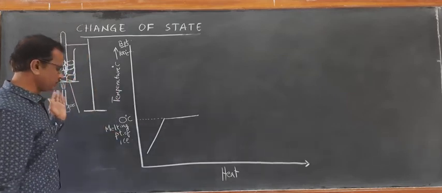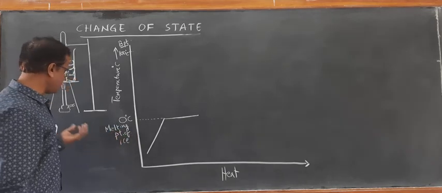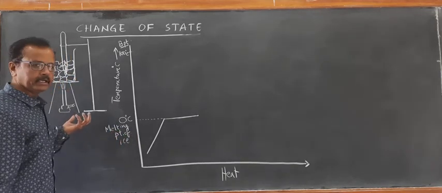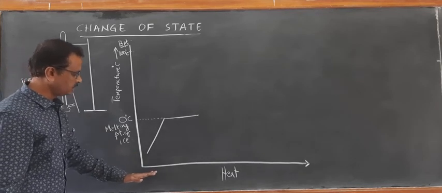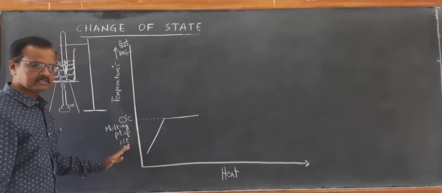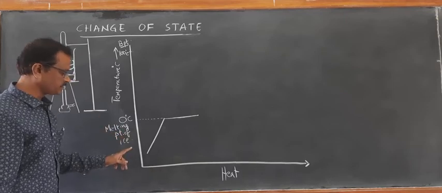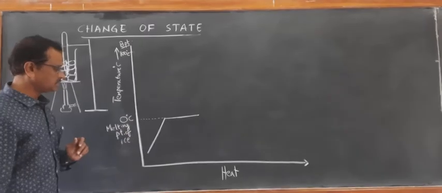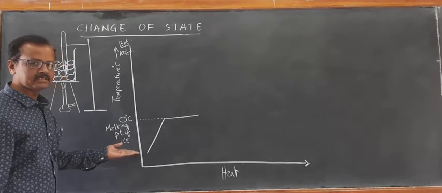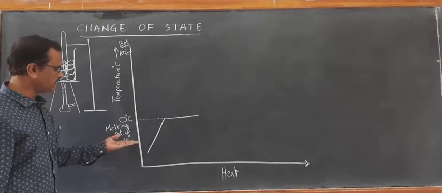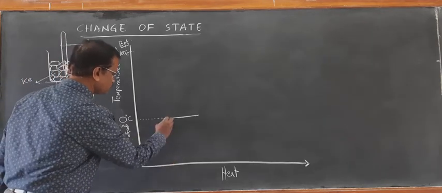Consider again, as we have done in the activity, the ice being taken below 0 degrees Celsius. As we go on heating gradually, the temperature of the ice increases until it reaches 0 degrees Celsius. Let us say we started heating from minus 10 degrees Celsius.